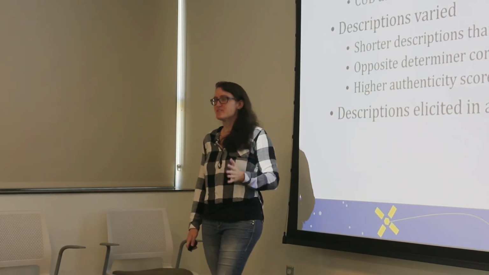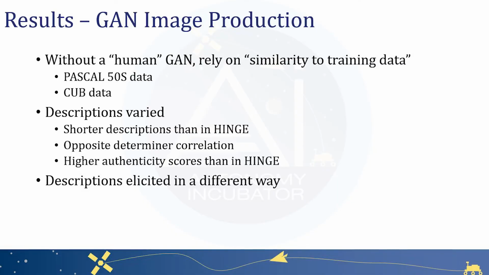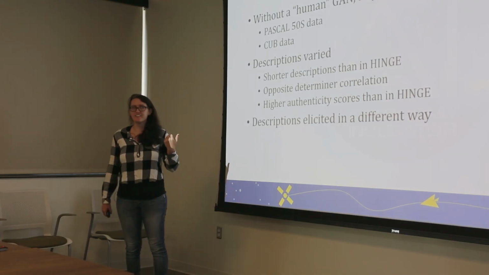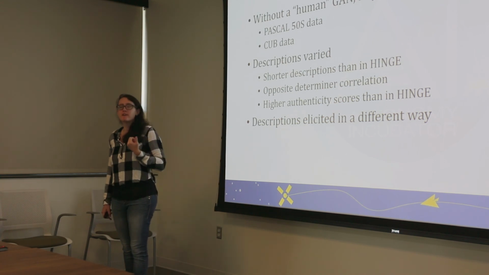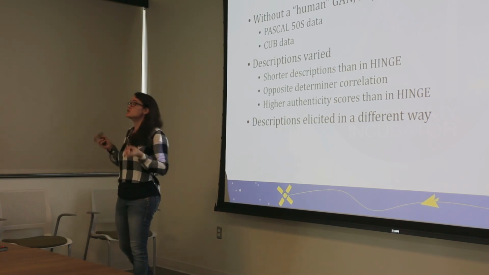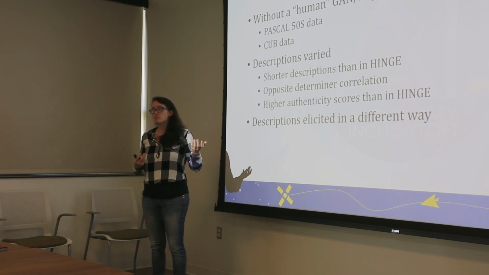So that's looking at similarity metrics, but we can also try to feed these descriptions into a GAN to see if the image produced is interesting, to see if it's good, to see if the description led to a good image. The problem is we didn't have a GAN built to process human images. Jimmy is working on that as we speak, but when we ran the analysis, we didn't have one. So we had to focus in on this idea of similarity to training data. If our description is similar to the data used to train the GAN, it should produce a better image for the GAN.